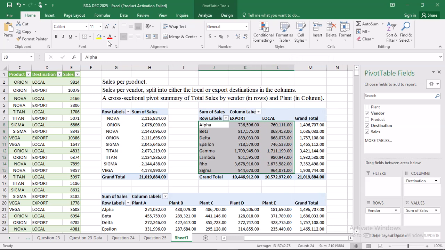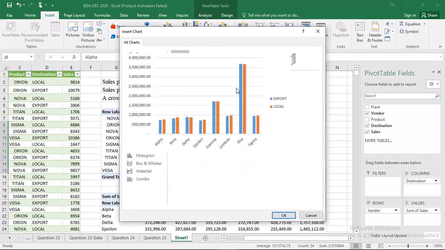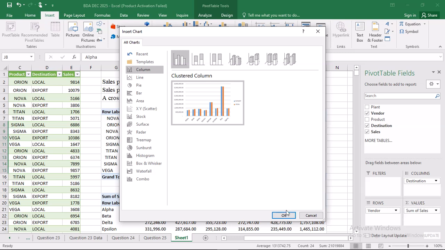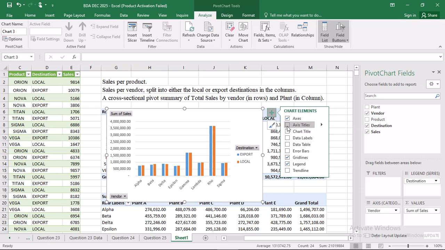So I go again, I do insert, then pivot chart, and click on it directly. This one I'm going to do clustered column, so that I'm able to compare between export and local sales. So comparison, whereby you are able to compare. That is why the clustered column will be used for comparison analysis. I'll do a chart title.